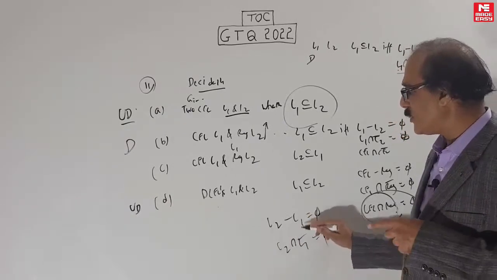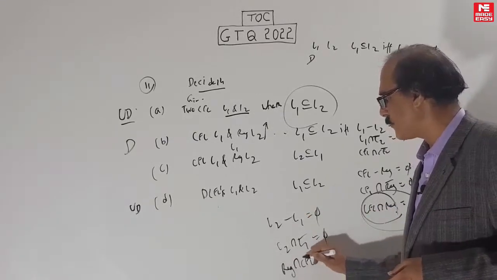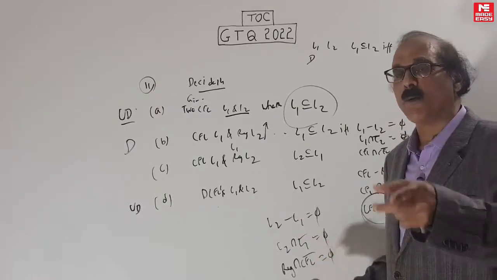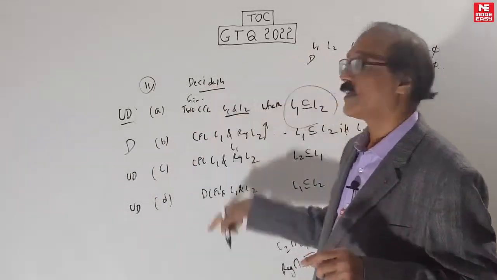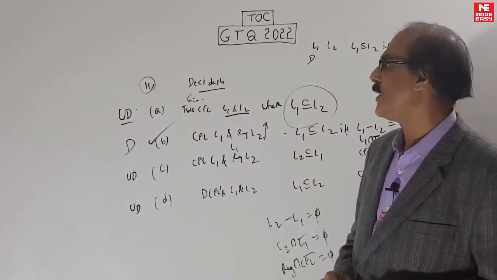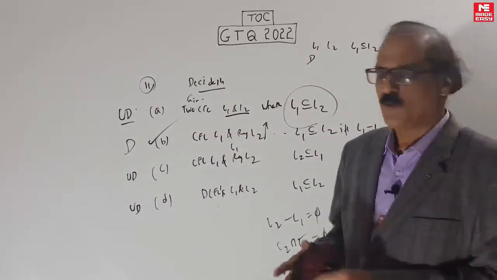Previously this was regular, but now L1 is CFL. Now this will become regular intersection CFL bar. Even if you don't push it up, still it's a problem, because CFL complement can go up to CSL, and CSL emptiness is undecidable. So this is undecidable. So it's a tricky question. So the answer is what? Which of the following is decidable? Only B. Okay. Now let's move further.